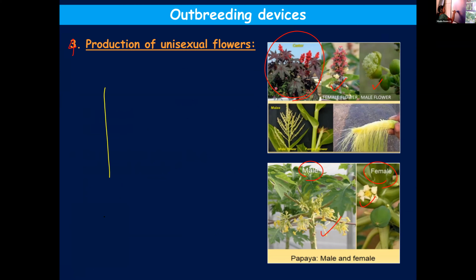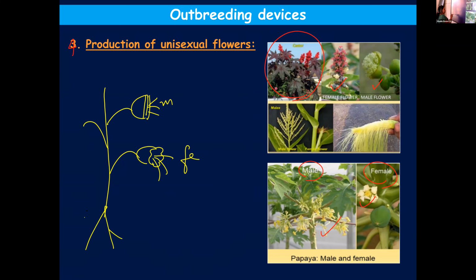See, imagine this is a plant, and just imagine this is a male flower, this is a female flower. This is on the same plant.